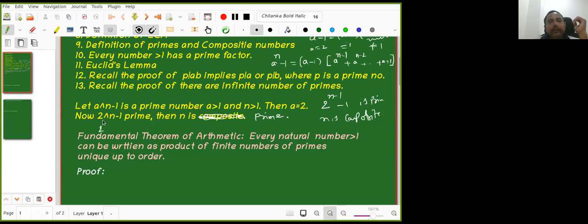Very good. 2 power x into y minus 1. Great. Then I will write it as 2 power x, whole power y, minus 1. Right. Very good. Now I will take out 2 raised to y minus 1 in one bracket. Here I will help you. Till now you have done very nicely.